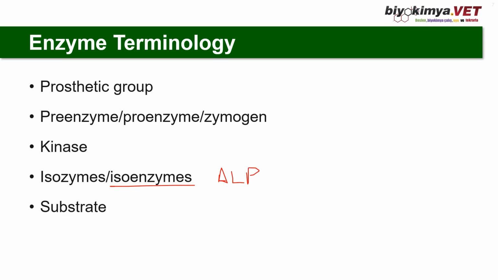Substrate. It is the substance on which the enzyme acts specifically. The substance formed from the substrate after an enzymatic reaction is called the product.